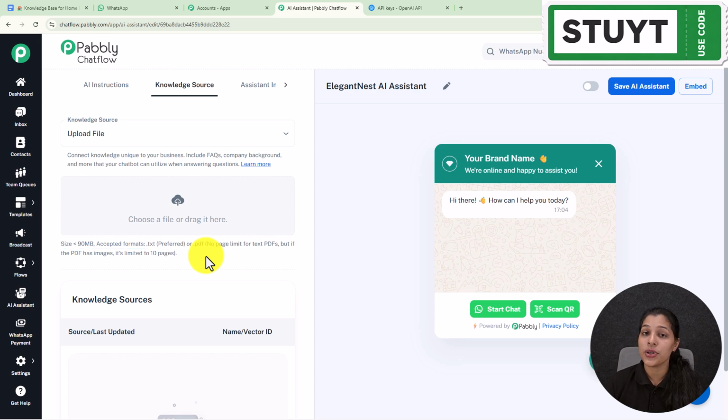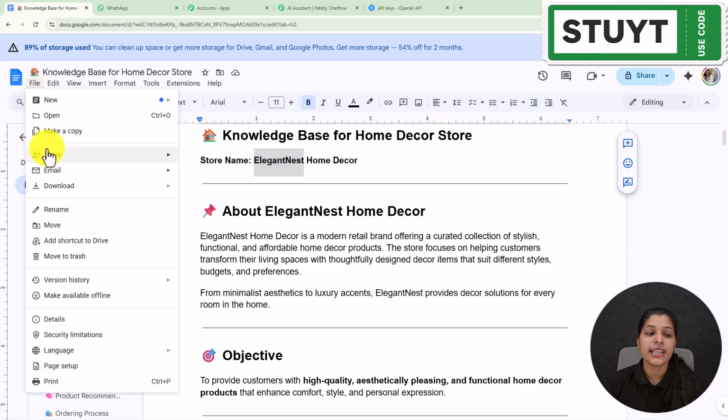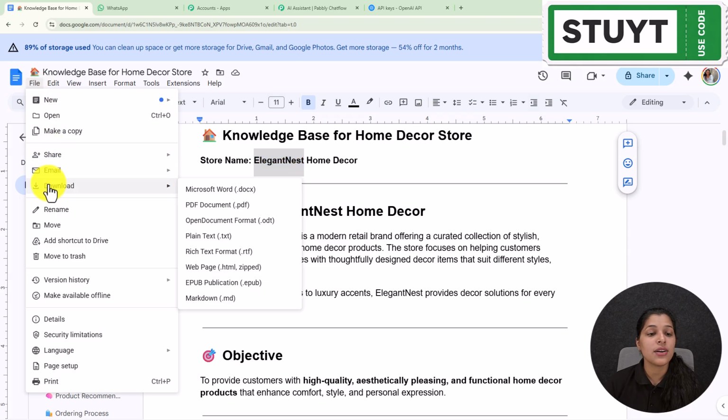And for downloading your knowledge base in either of these formats, you just have to go to the knowledge base which you have created, and here on the files menu you will be getting this option for downloads, and on the downloads we are getting all these file formats in which you can download your file. And I have already downloaded my file in .txt file format, which I am going to provide to my AI assistant. So now let's upload it.